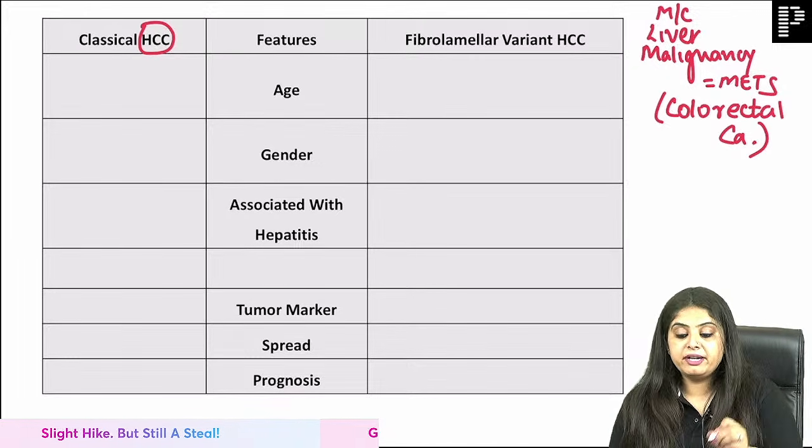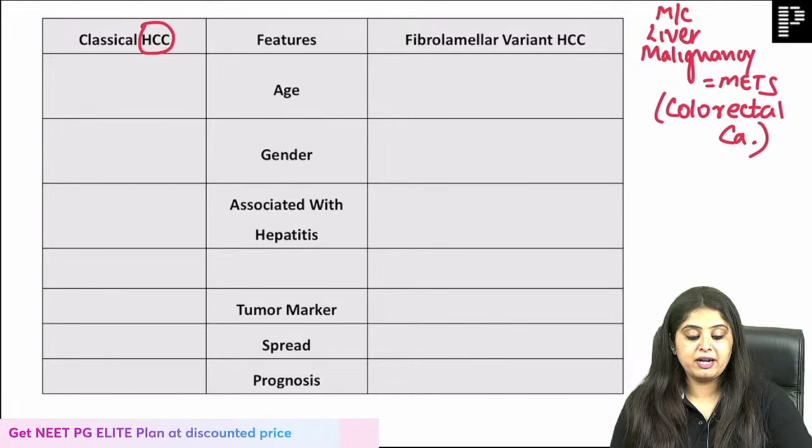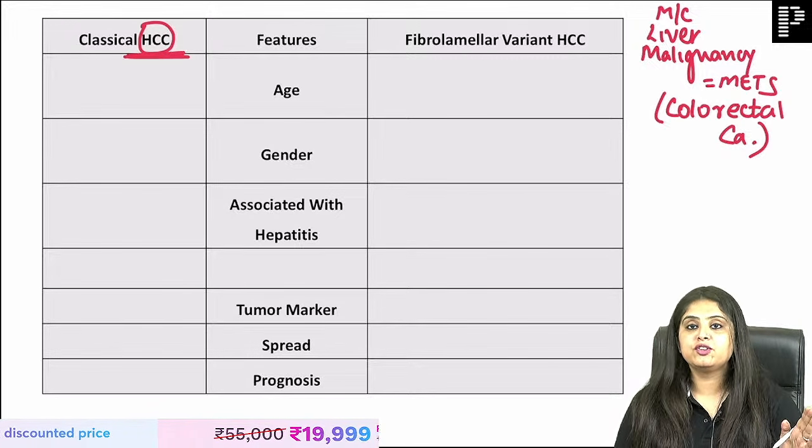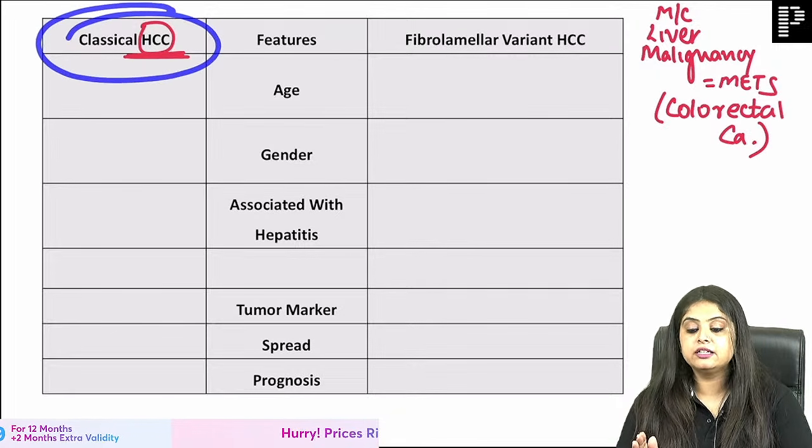Colorectal carcinoma metastasis to the liver is most common. Okay, metastasis is not there. Then I come to hepatocellular. I have 30 seconds for classical and 30 seconds for fibrolamellar. So please help me complete this target in 30 seconds.